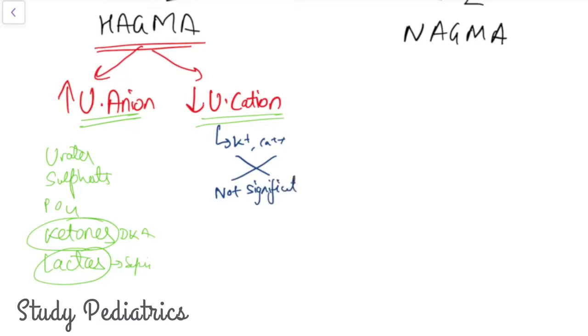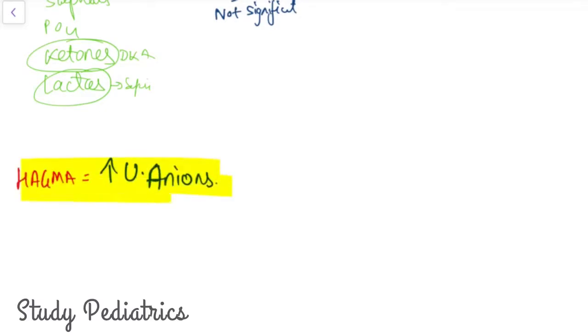Hence what we can conclude from here is that HAGMA, or high anion gap metabolic acidosis, is basically an increase in unmeasured anions. It is very important.